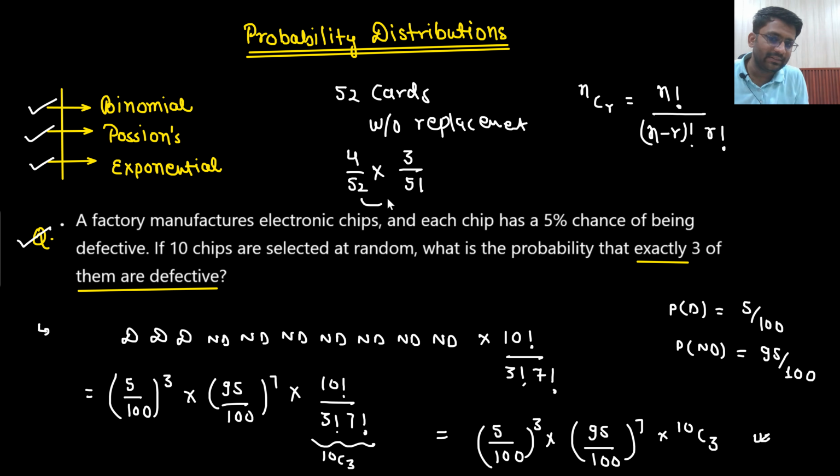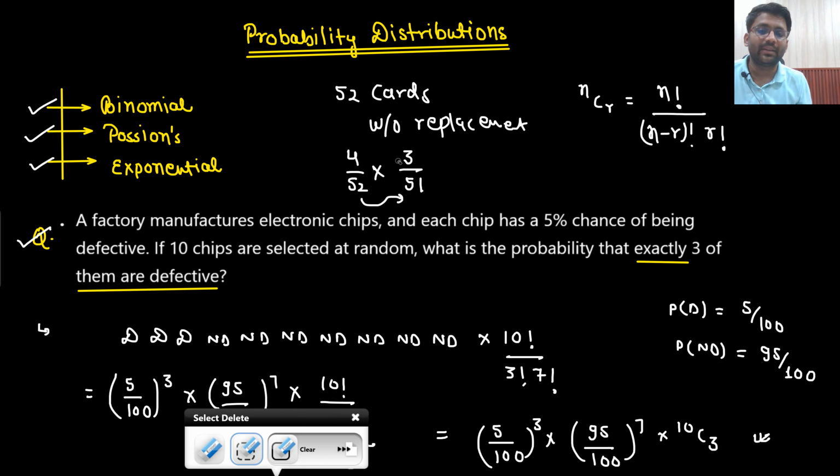So this probability is differing from the first, no? Are you able to understand this point? The second probability is depending on the first probability, no? Because in the first one, you are drawing a king only. So the second one is depending on the first one, because you are doing it without replacement. You are taking one card, then another card. But here the probability of taking a defective chip is 5 by 100, again 5 by 100, again 5 by 100. So then only you can apply the binomial distribution.